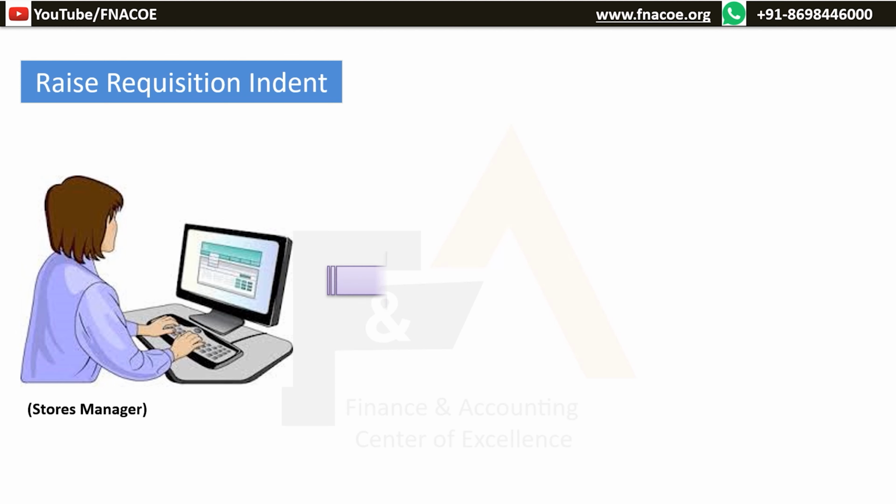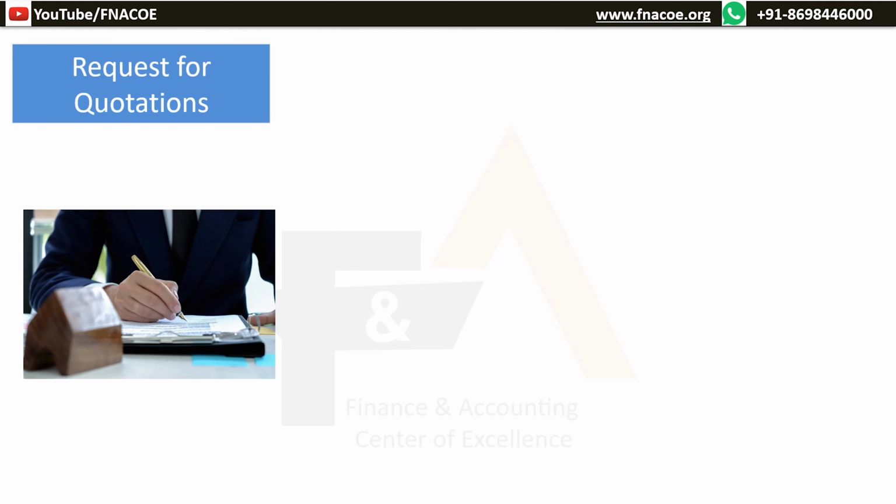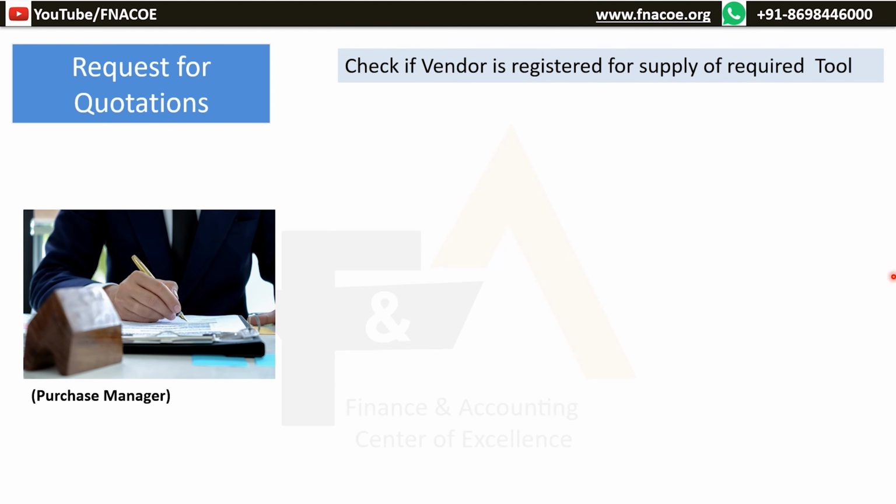The store manager will check the minimum and maximum stock order level, then will raise an indent and send the same to the purchase department. So this is the beginning of a procurement process. The procurement department or a purchase manager will follow the due diligence process and check the following.